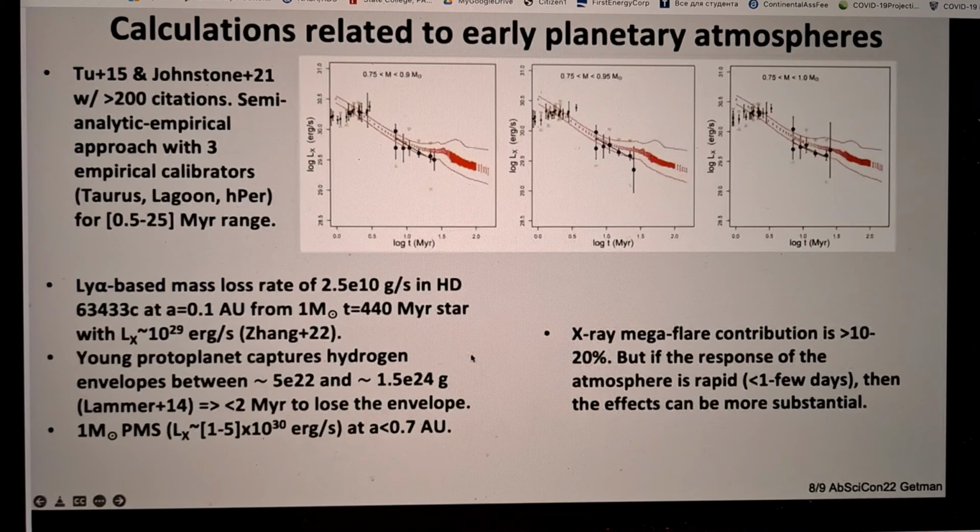So this slide is with regards to calculations related to planetary atmospheres. First, I want to mention a couple of papers, Tu et al. 2015 and Johnstone et al. 2021. They use modern theoretical rotation evolution models, and they parameterize those models and adjust parameters based on X-ray calibrators, on X-ray empirical data. But they used only 3 empirical clusters in our age range, Taurus and Lagoon, 2 million years old clusters, and a 13-million-year-old cluster.